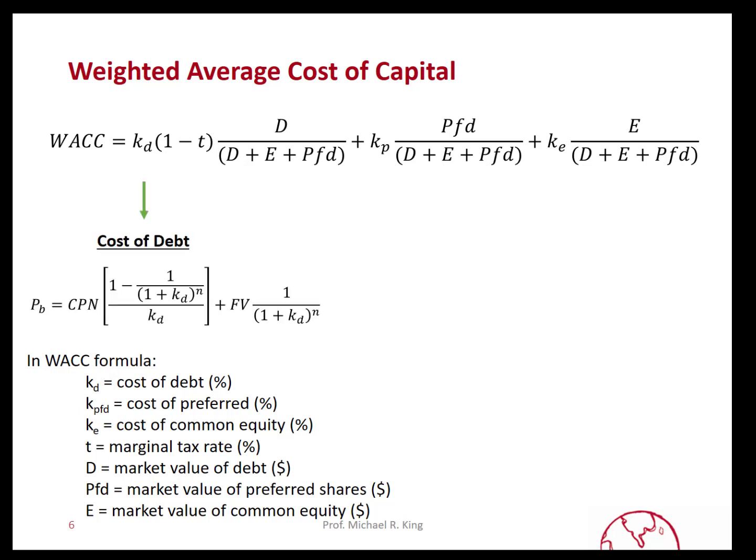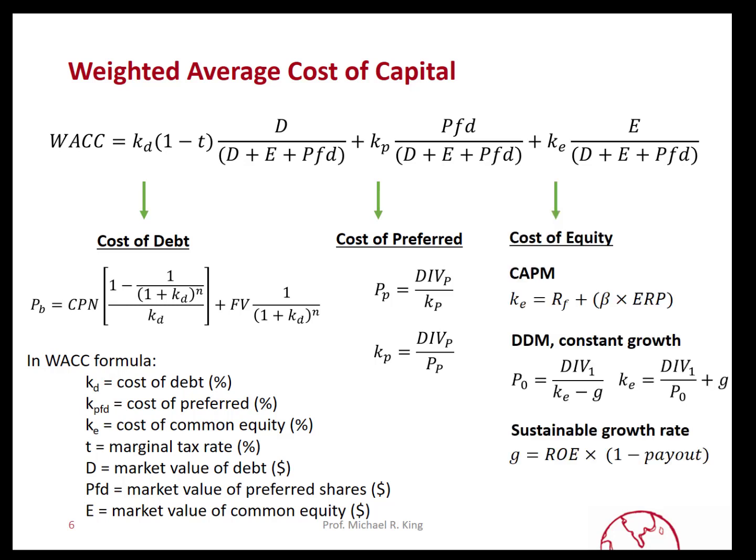We found that you can determine the cost of debt using this formula, which is where we back out the yield to maturity, looking at the coupons, their timing, and the price of a bond. The cost of preferred, we saw, is typically estimated using this simple formula. So if we can observe the price for the preferred share, we can back out what the implied cost of